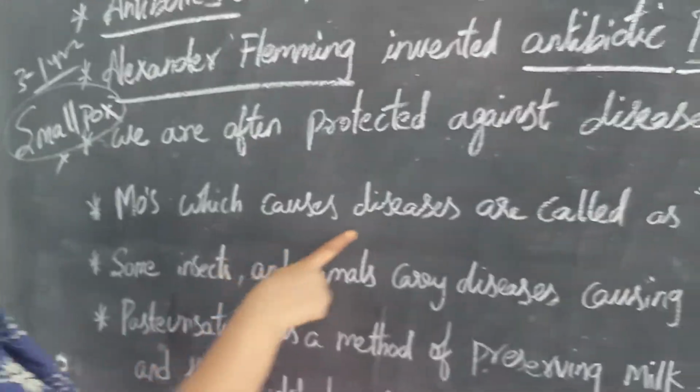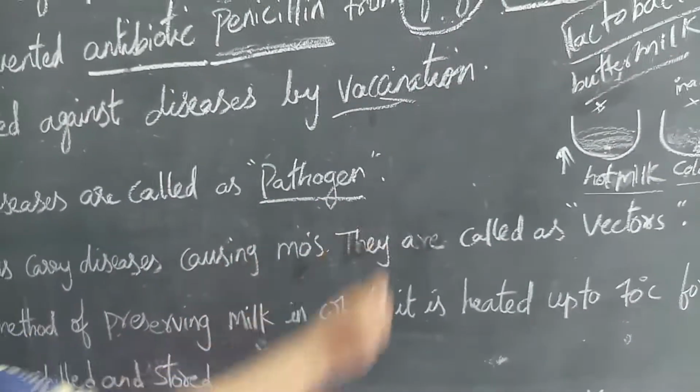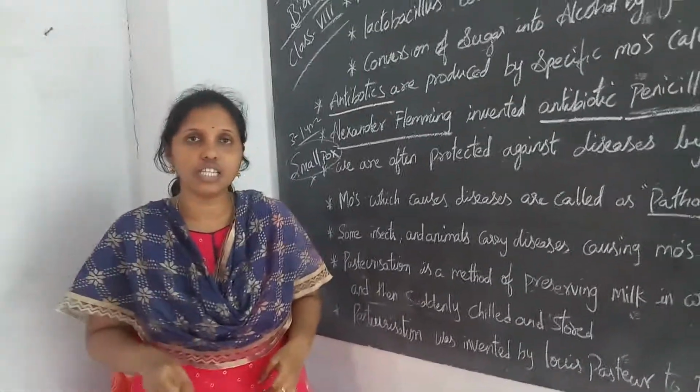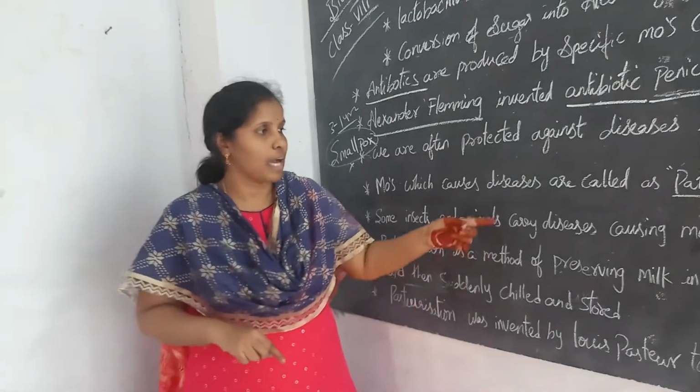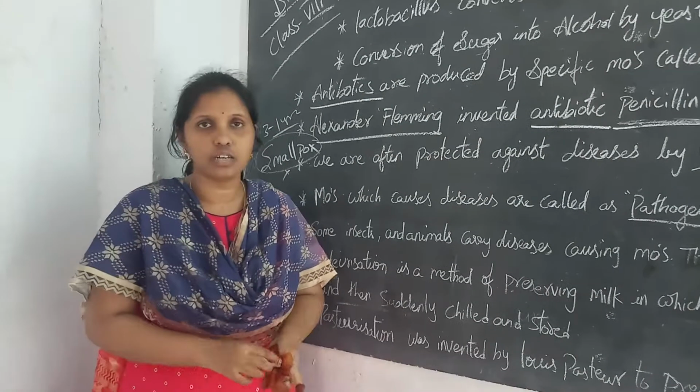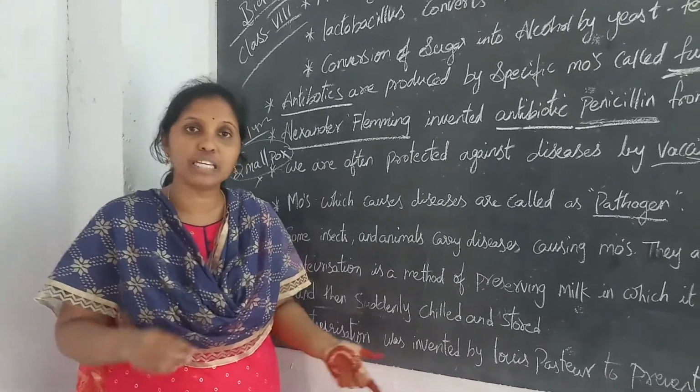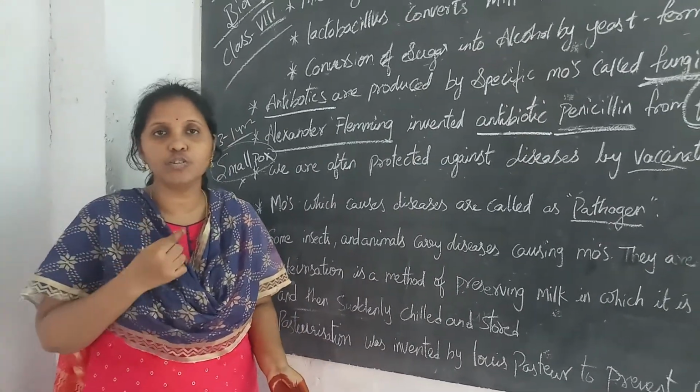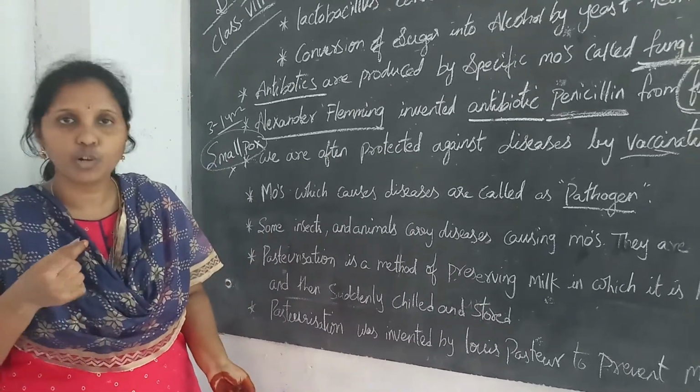Next, the microorganism which causes the disease is called a pathogen. So the microorganisms which cause disease are known as pathogens. For example, malaria. Malaria is caused by mosquitoes, but the mosquito saliva carries a protozoa.